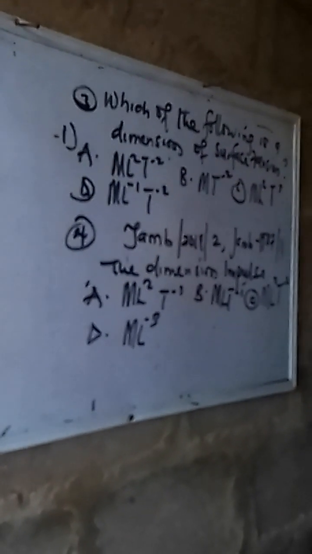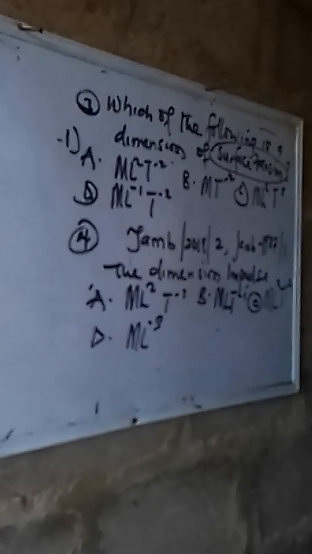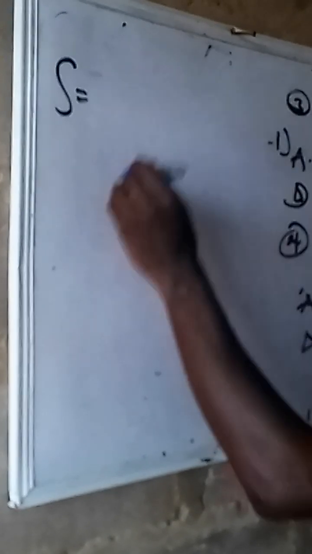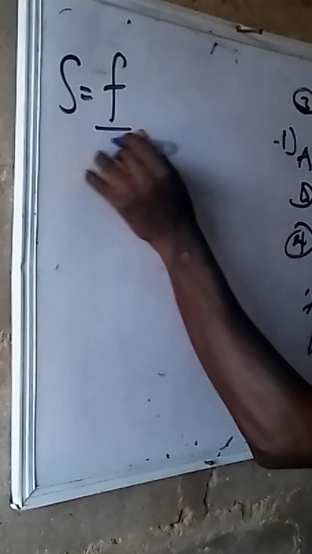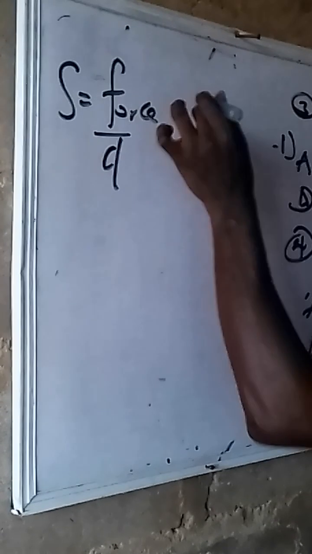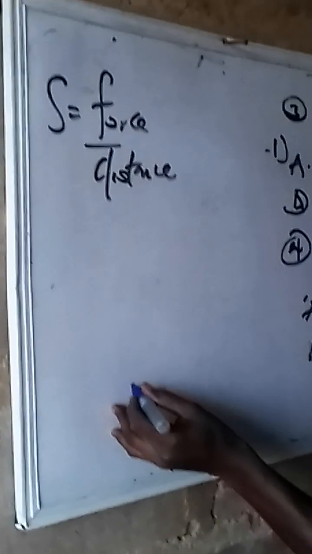Which of the following is a dimension of surface tension? That is a beautiful question. How your mind must ring on this surface tension. What is the formula? Just come straight. Leave the answer options and let's quickly see surface tension. Surface tension is where we have force all upon distance. Force all upon what? Distance. This is the formula for calculating surface tension.